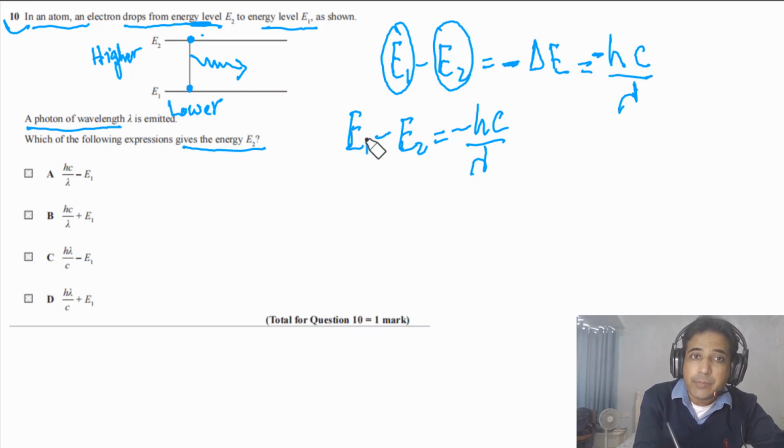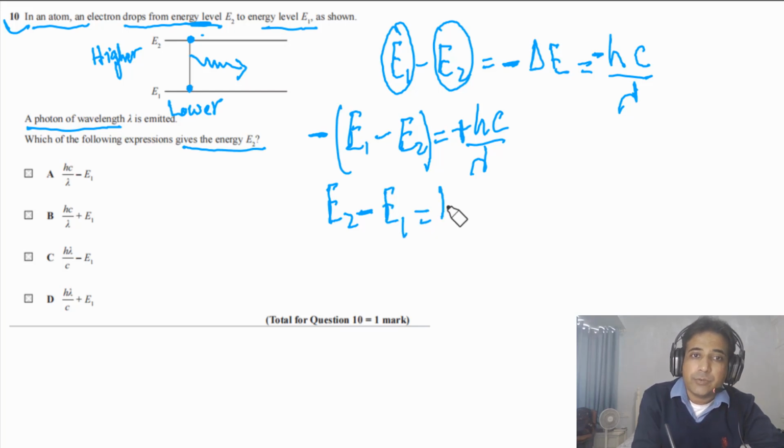We can multiply both sides by a negative sign, so this is minus and this one will be positive then. So E2 minus E1 is equal to hc over lambda. So E2 simply will be equal to E1 plus hc over lambda.